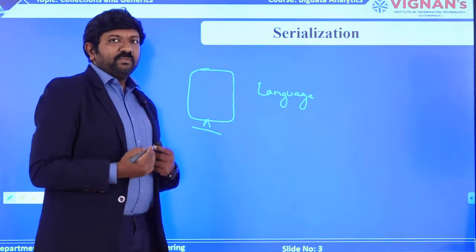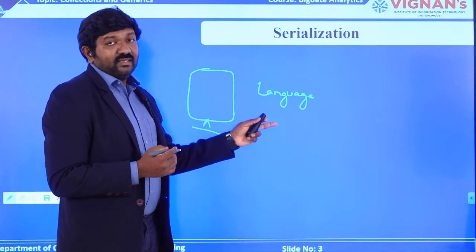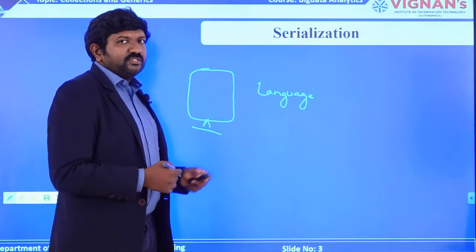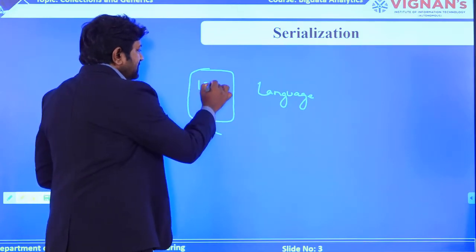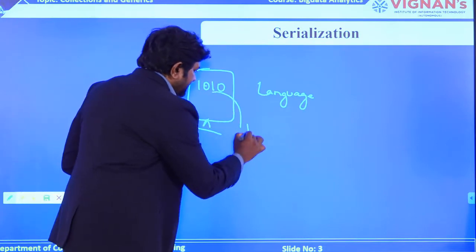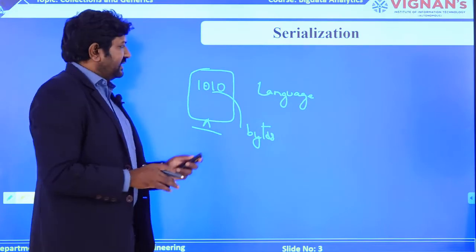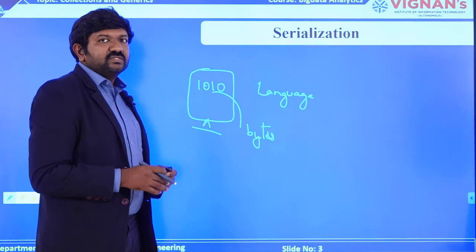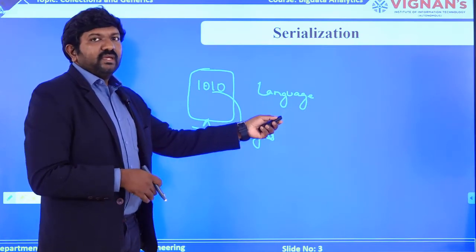In my perspective, I will write code in different programming languages and use different applications on the machine, but internally this machine can only understand ones and zeros. So we call them bytes. Let me put it clearly: the system can only understand ones and zeros, whereas a user cannot understand that, so he needs a language to communicate with the machine.